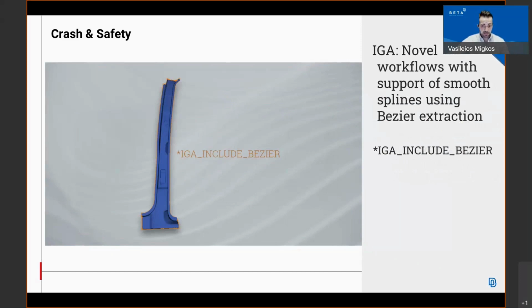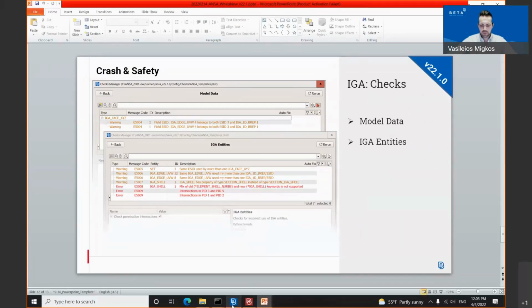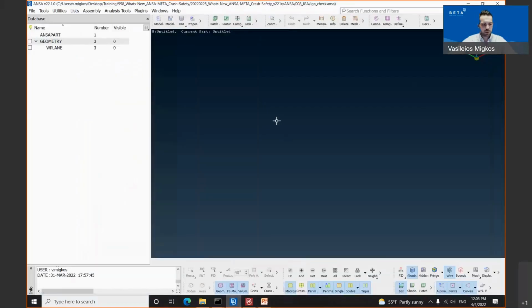Last but not least, in the field of IGA, we have supported new checks, model data checks, as well as IGA entity checks. Let's move on now and start the live demonstration inside our preprocessor ANSA.